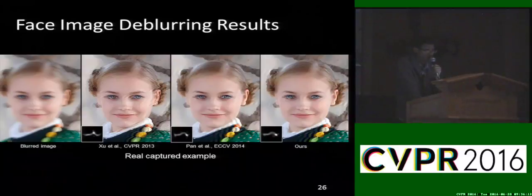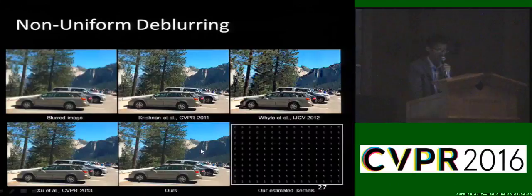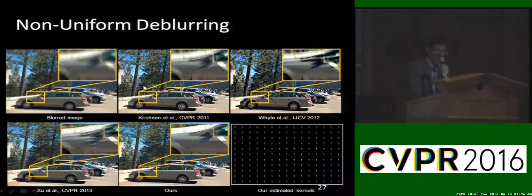Our method also works well on face images. As evidenced by this work, face image deblurring is also very challenging. However, our method still generates a result comparable to the method which mainly focuses on face image deblurring. The dark channel prior can be directly applied to non-uniform image deblurring and generates a much clearer image. This is our result, and here are some close-ups. We can see that the results from other non-uniform deblurring methods still contain significant ring artifacts.